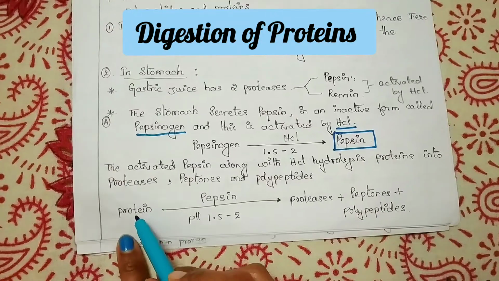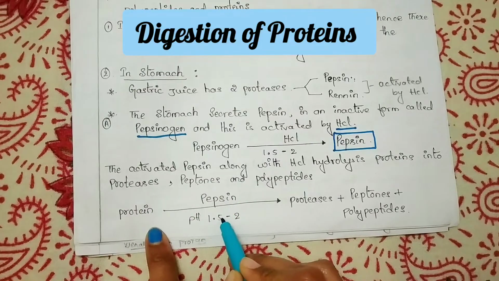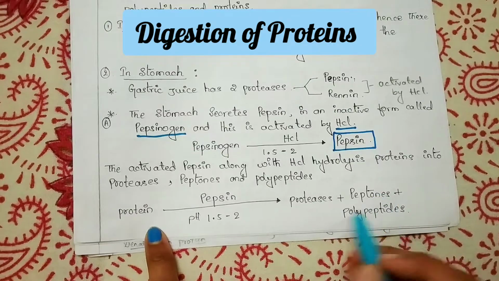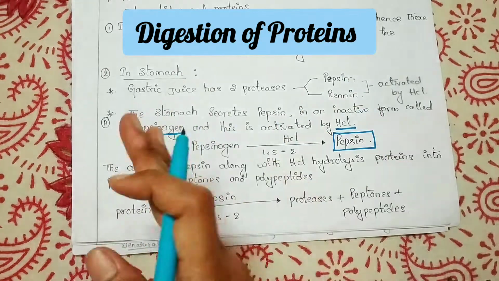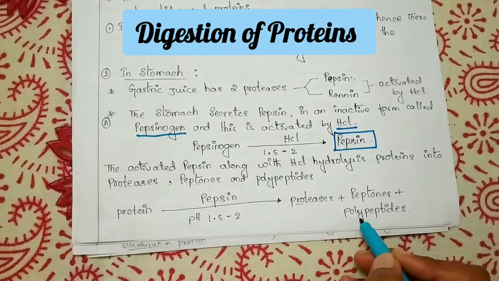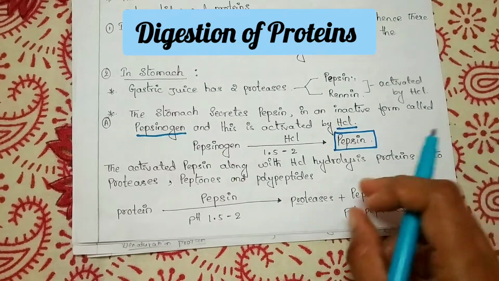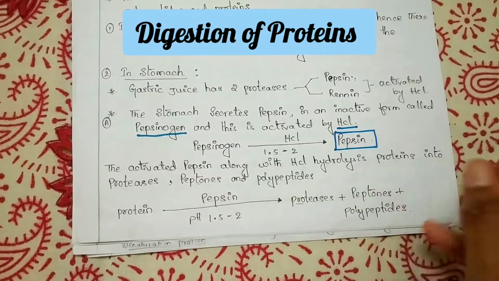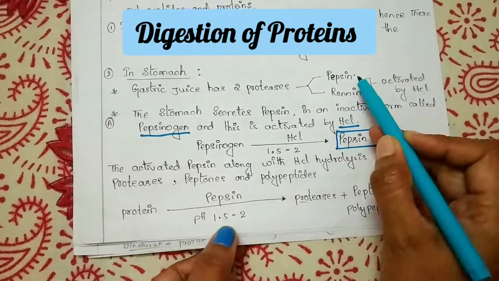See, proteins, the food proteins, by the action of pepsin under the pH 1.5 to 2, are converted into proteases, peptones and polypeptides. The protein is a macromolecule, a whole big content, and it is broken down into small proteases, nothing but enzymes, and then peptones and then polypeptides. The series of hundreds of monomeric units of amino acids forms the polypeptides. Like this, small units are broken down, that's how the protein is going to be digested. So that's about the pepsin in the stomach.